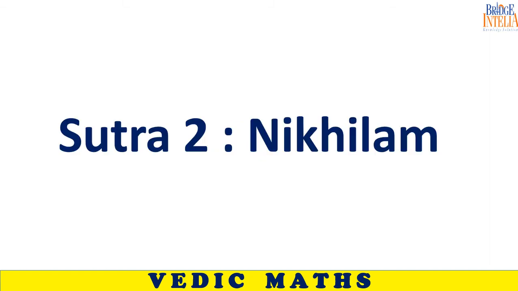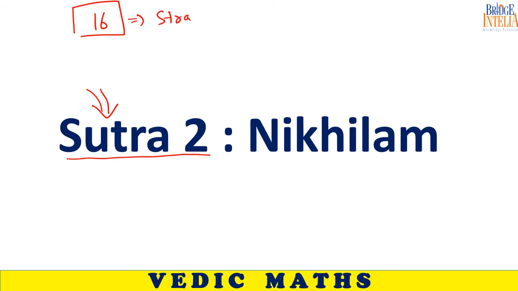So now let us move to the second sutra of Vedic math. As I already told you, Vedic math contains 16 sutras or 16 strategies. Now it's time for us to understand the second strategy. The second strategy or sutra is known as Nikhilam. Nikhilam effectively means a strategy which involves subtraction, those strategies in which you would be subtracting.